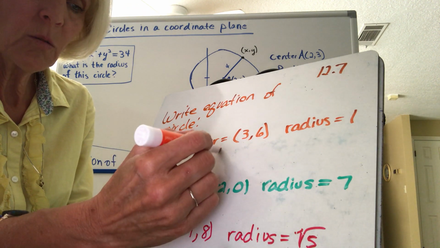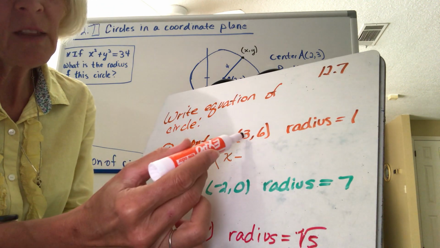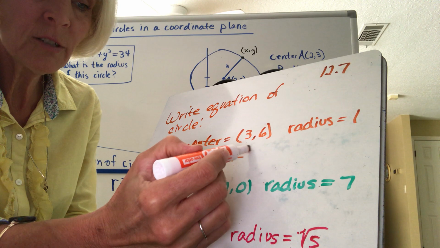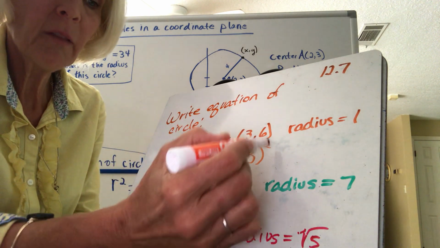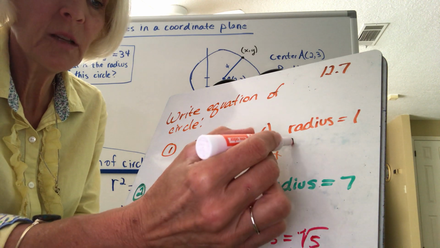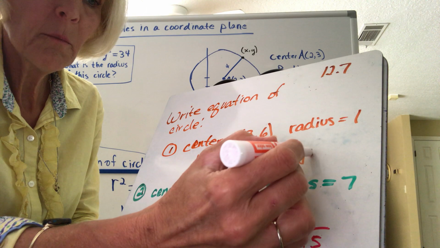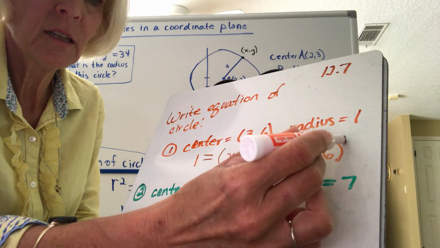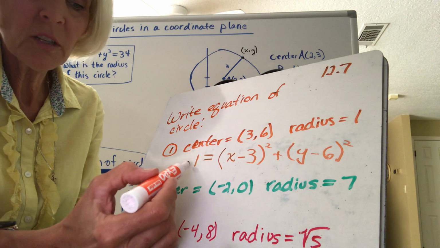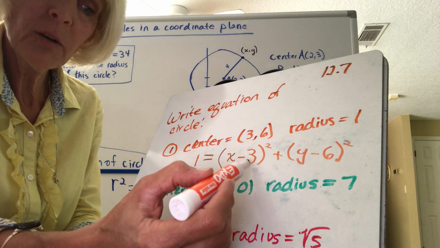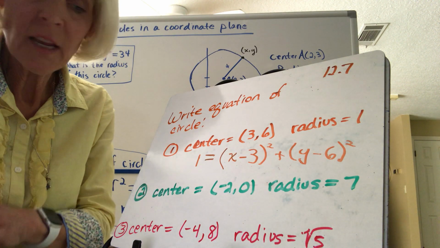So 1 equals, then I'm going to say x minus, and I'm going to put in the x value. That's all I have to do. X minus 3 squared, plus, just like I do with the distance formula, so it's kind of easier again if you understand where it comes from, y minus 6 squared. And that's my answer. Okay? So all I'm doing is putting in the radius and putting in my center for my x comma y center. Okay, let's try another one.